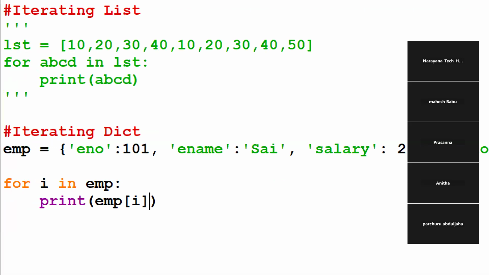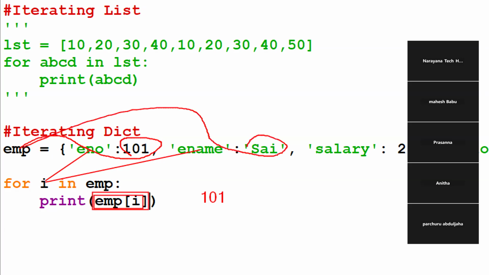Dict of key. But first time, tell me now, what is the i value? eno, right? Now emp of eno. What is the value? 101. So now the output is 101, guys. The second time, i value is ename, right? Now emp of ename. What is the value? Sai. So next, Sai will come.